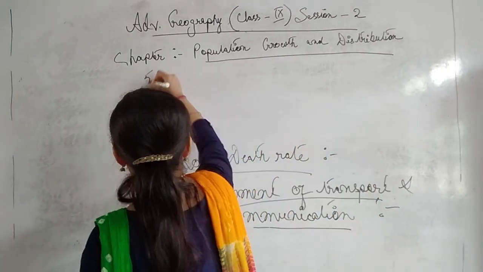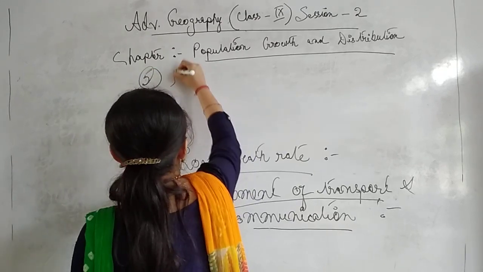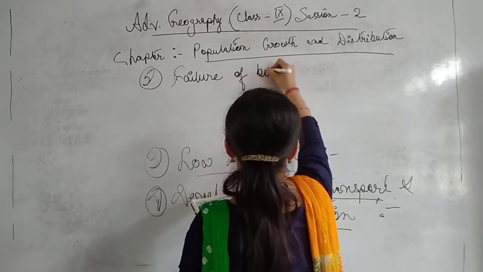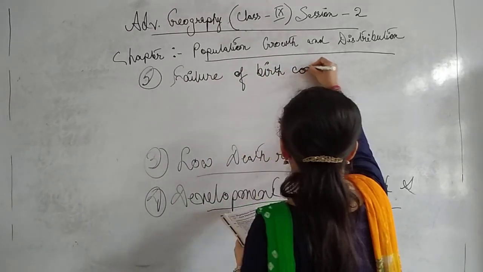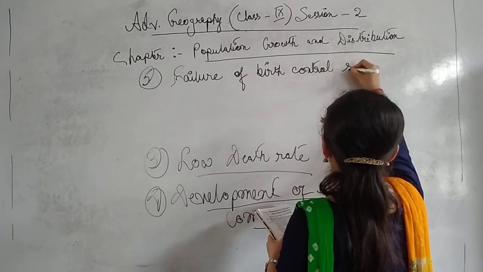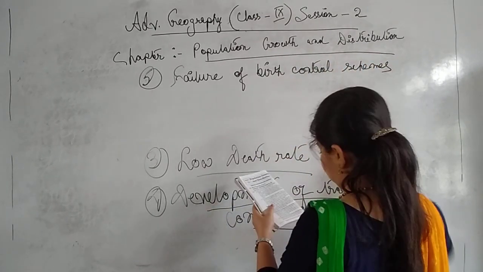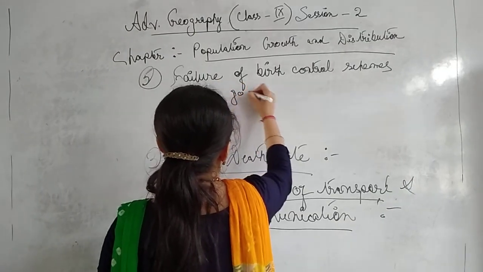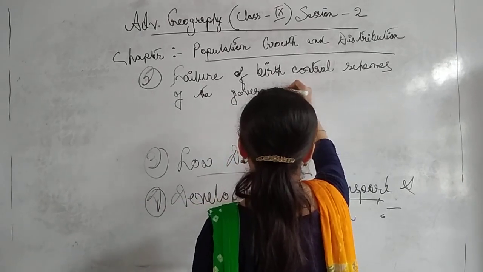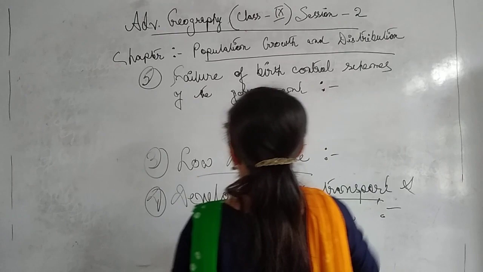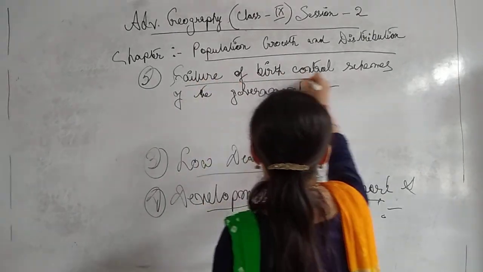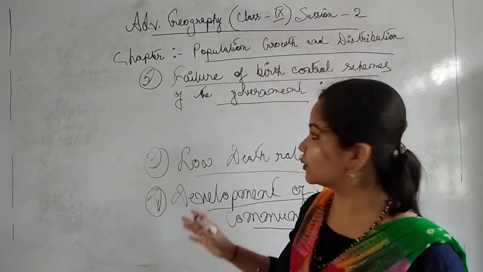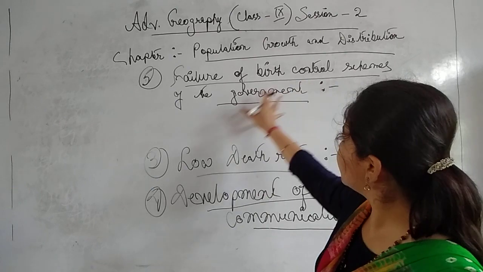Failure of birth control schemes of the government. So this is also yet another factor which is quite responsible for the growth of population. As I have already told you, the failure of birth control schemes of the government.